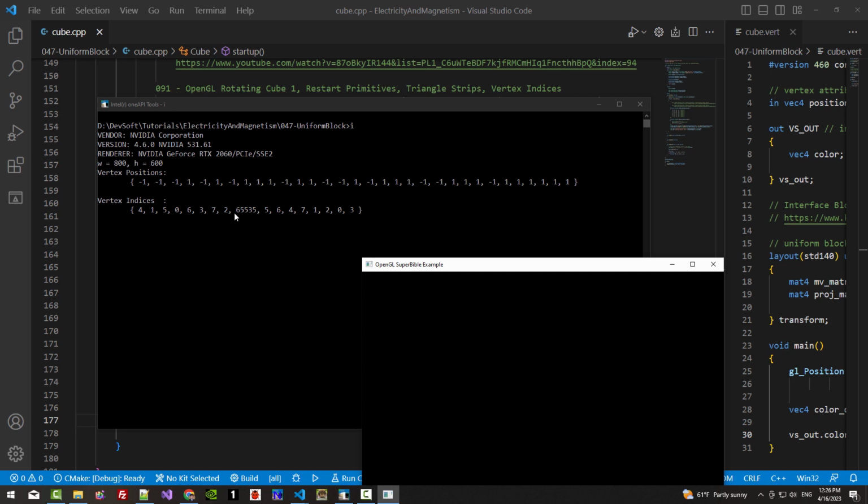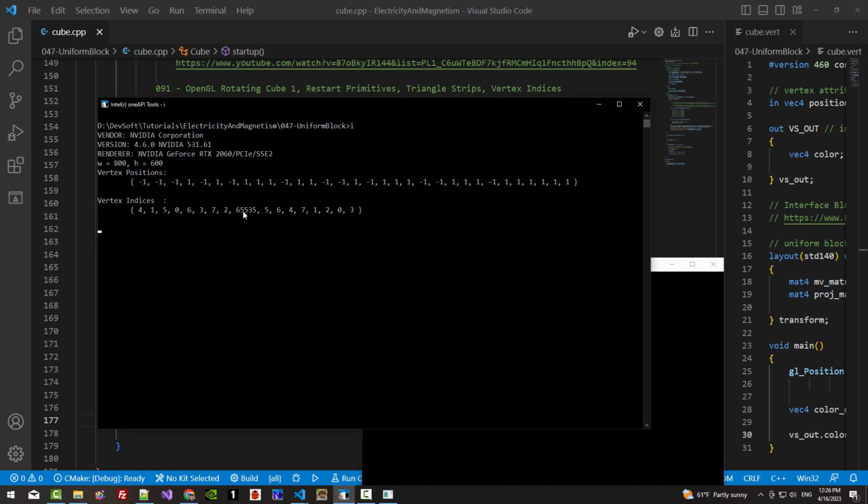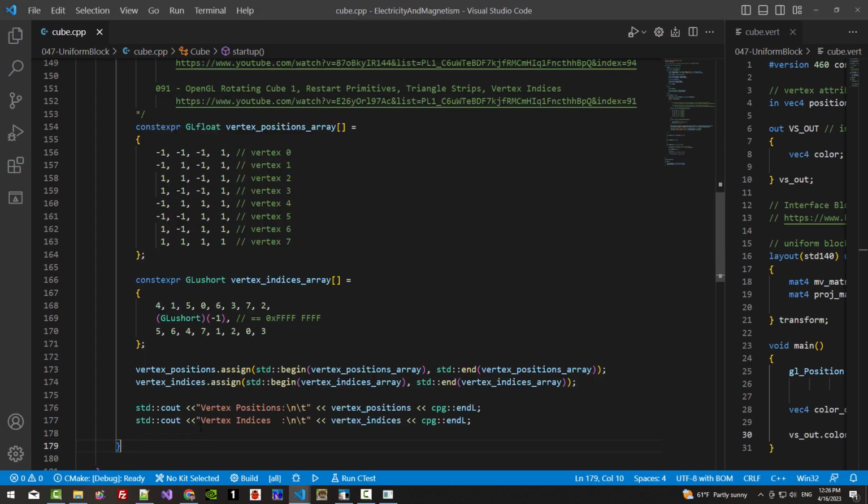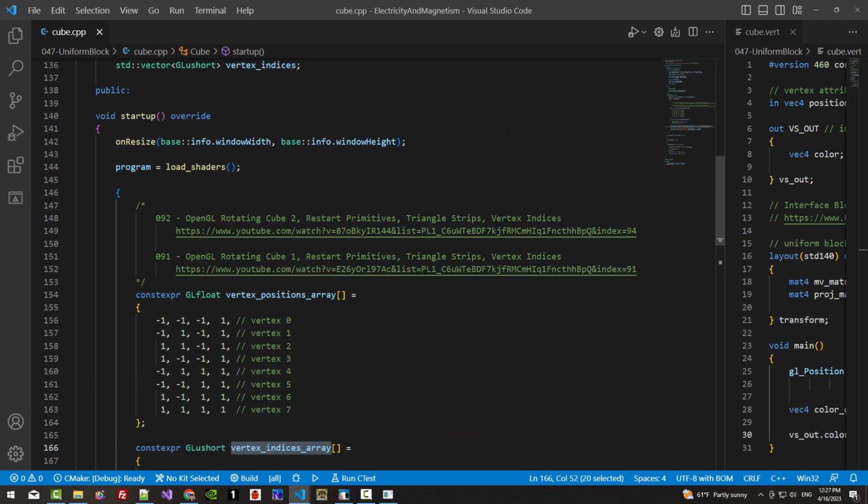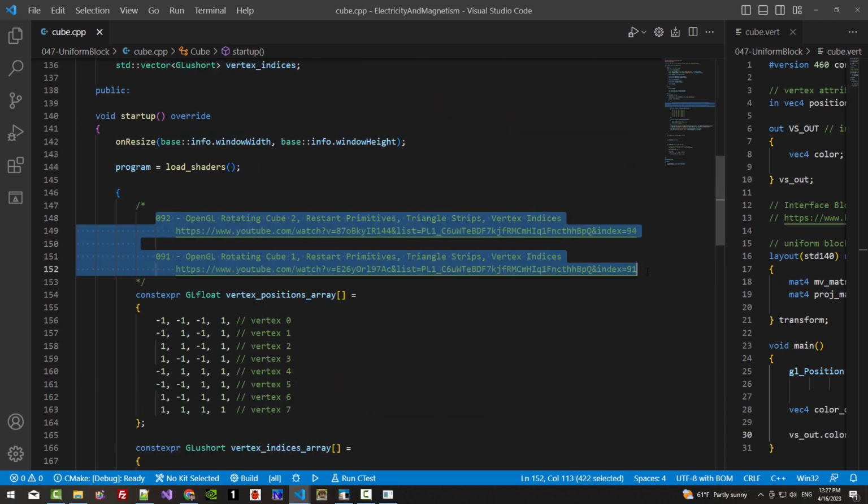Please notice this number 65535. This number represents GLushort minus 1. The type of these vertex indices is GLushort. If you do not know how to use vertex indices, please watch these two videos.